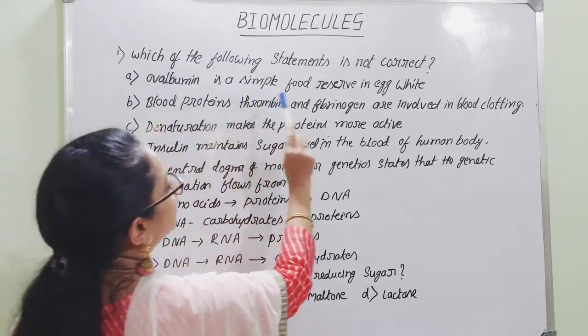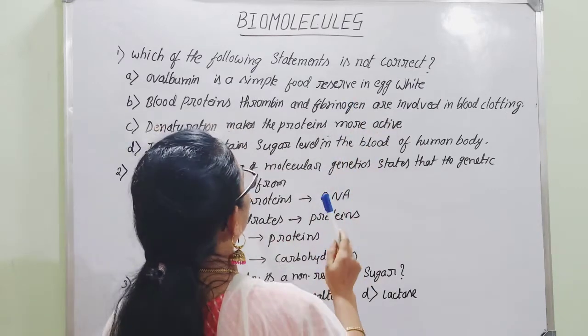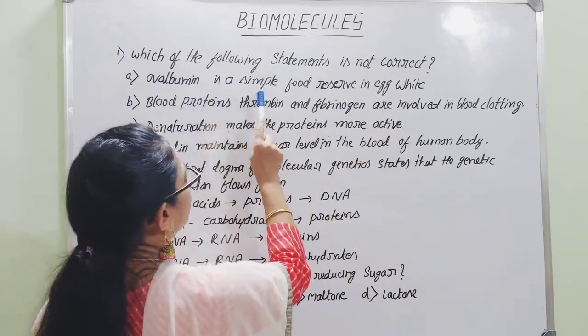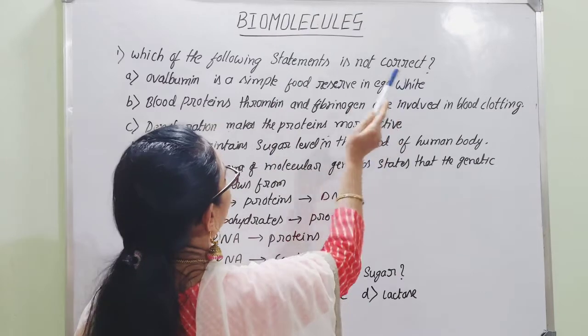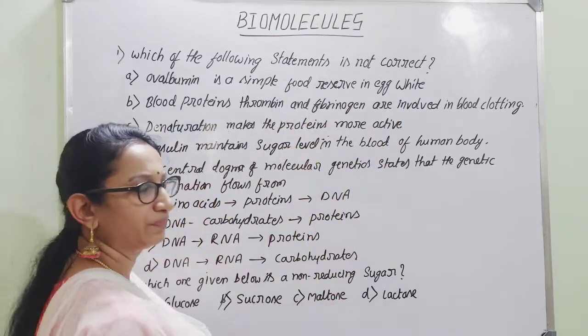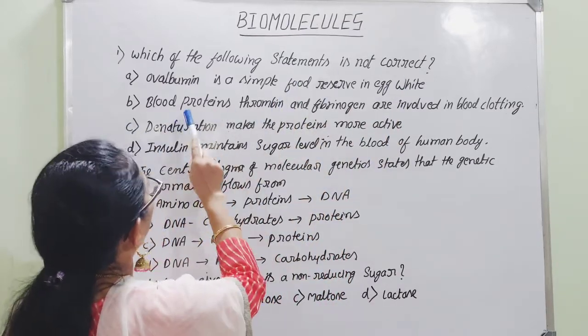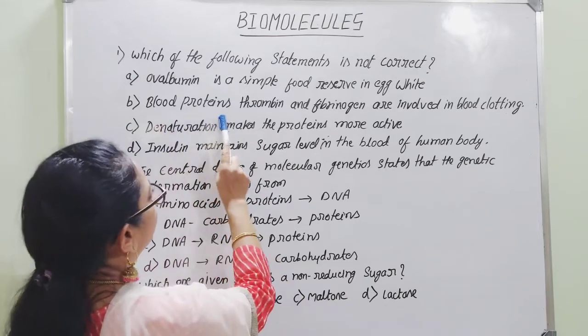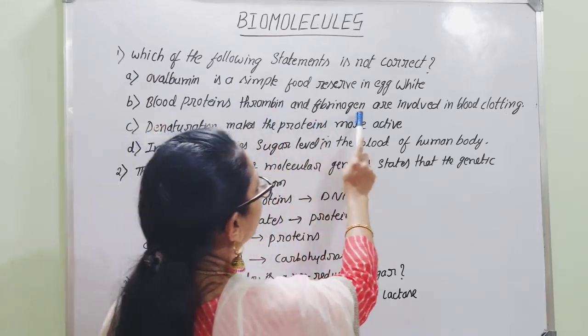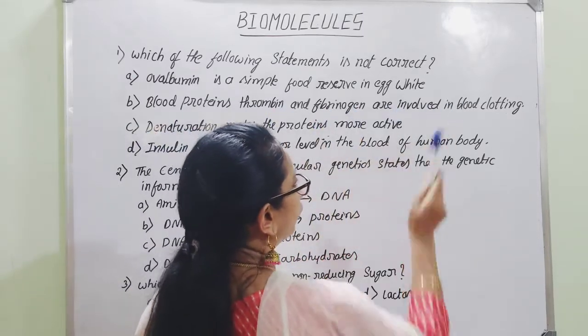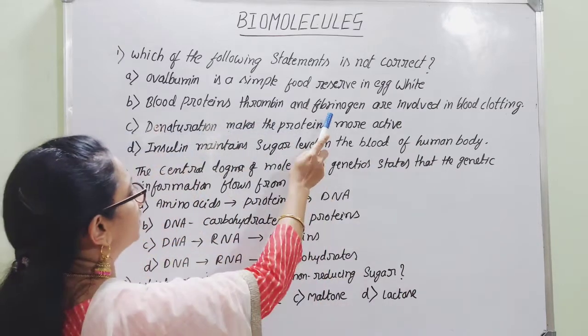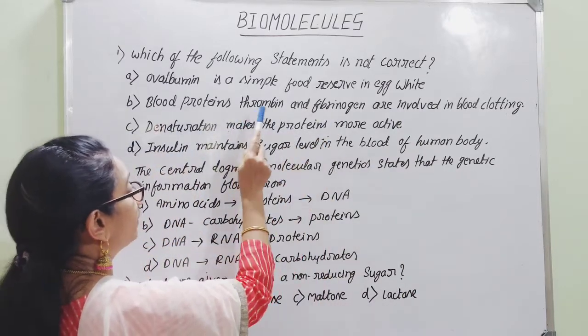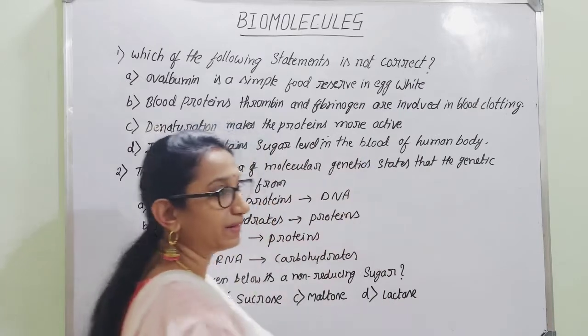Ovalbumin is a simple food reserve in egg white. So here ovalbumin is one of the components present in egg white. It acts as a food reserve. That is true. We can accept that. Next, blood proteins thrombin and fibrinogen are involved in blood clotting. So we can accept this also, because fibrinogen and thrombin are the main cause for the clotting of the blood.